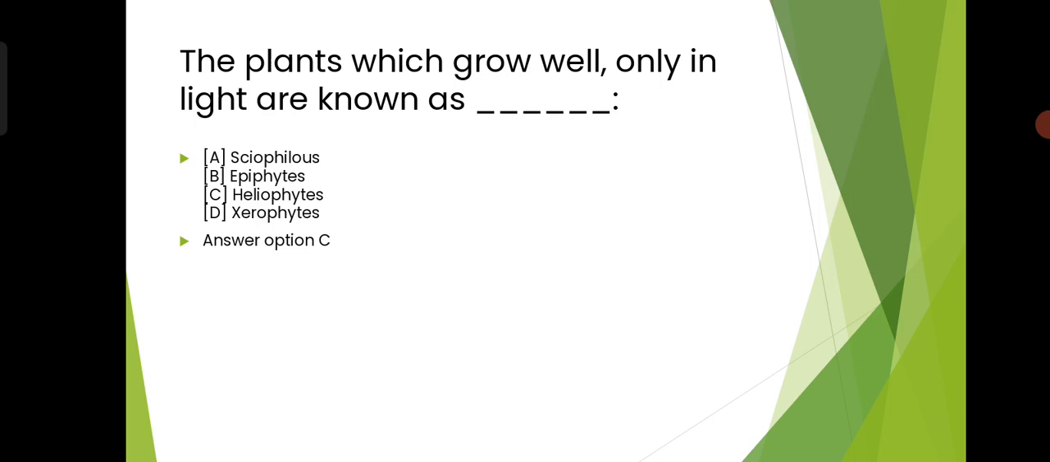Okay, now talking about sciophilus or sciophytes. They are plants that are adapted to low light. अगर कहें तो ये they actually love shadow. मतलब ये shadow में ज़्यादा अच्छे से उगते हैं.